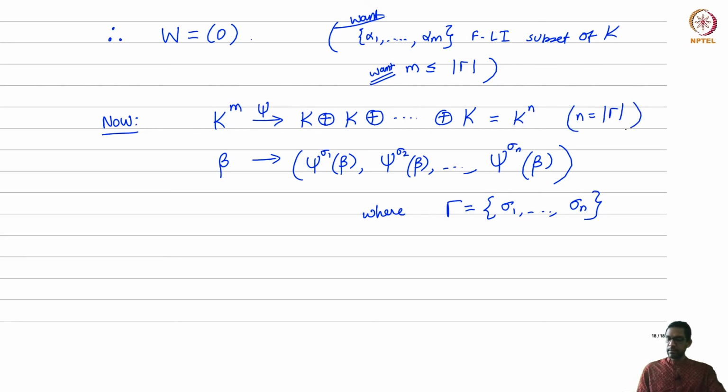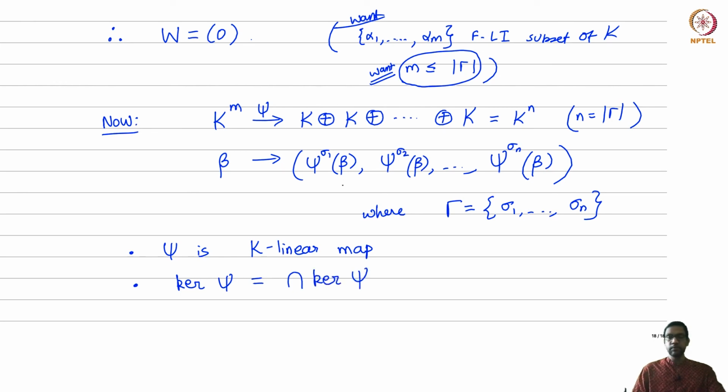Okay, so I have a map. And remember that's starting to look like what we want to show, that m is at most n. If we show that this map is injective, for example, it will prove that the domain has to have dimension smaller than the range. Okay, and that's what we will show. Now observe psi is a K linear map between these two K vector spaces. What's the kernel of psi? This is obvious, the K linearity, because each component is K linear, and the kernel of psi is all those betas which map to 0, 0, 0, 0 and so on. That just means that beta should live in the kernel of each of the sigma i's.